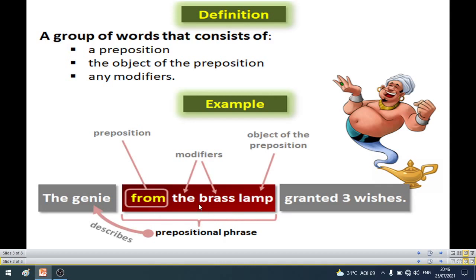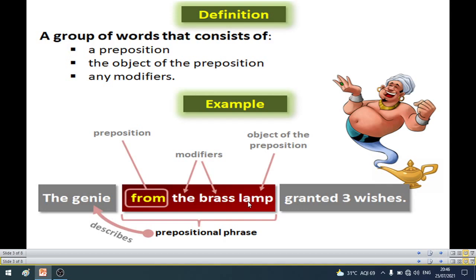As I told you, you can see one preposition in a prepositional phrase. So what is the preposition here? From. Then the lamp is the object of this preposition, and the words "the brass" modify this object. In this way the phrase "from the brass lamp" becomes the prepositional phrase.